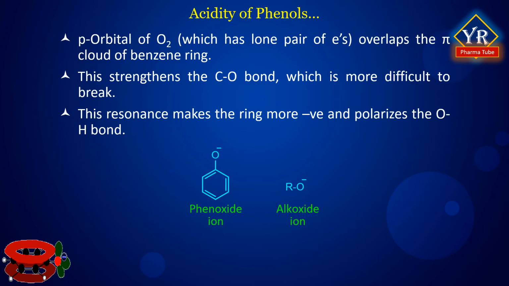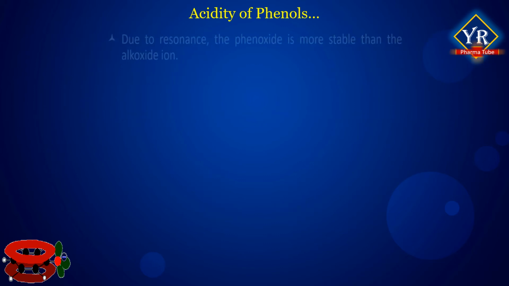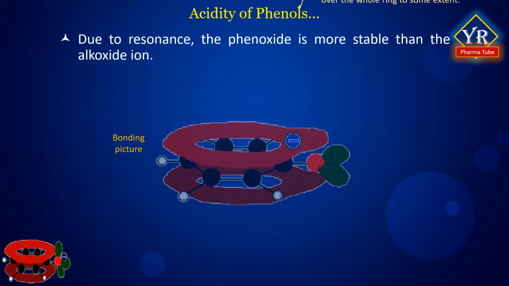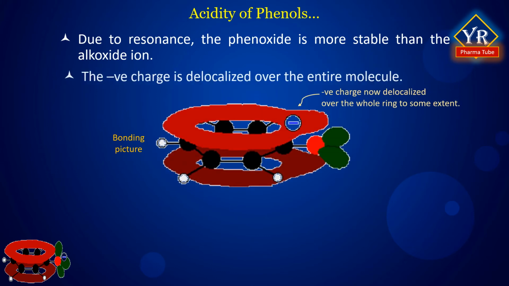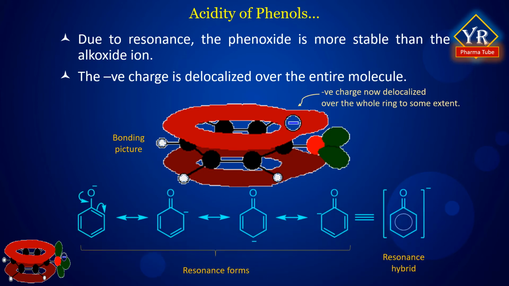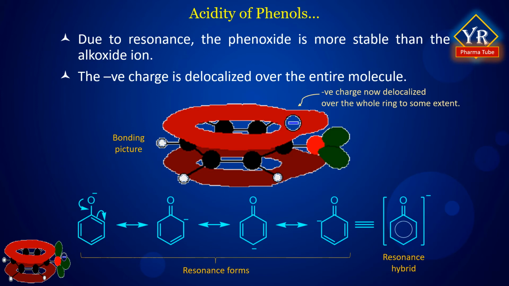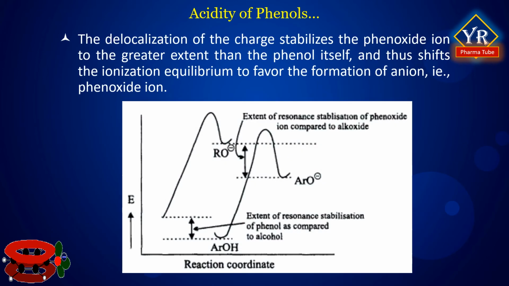The salt of a phenol is a negative phenoxide ion, whereas the salt of an alcohol would be a negative alkoxide ion. Due to resonance, the phenoxide is more stable than the alkoxide ion. The negative charge is delocalized over the entire molecule. On the other hand, in the alkoxide ion, no resonance is possible and the negative charge is localized on a single oxygen atom. The delocalization of the charge stabilizes the phenoxide ion to a greater extent than the phenol itself and thus shifts the ionization equilibrium to favor the formation of the anion, that is the phenoxide ion.